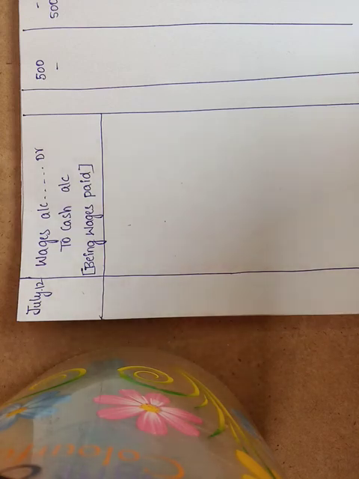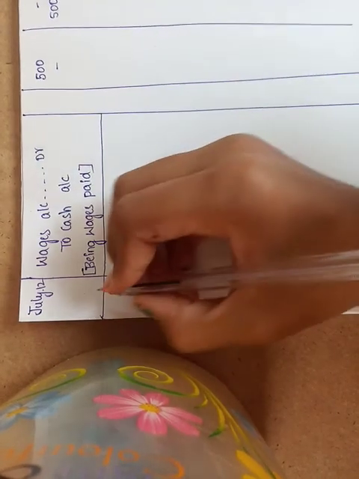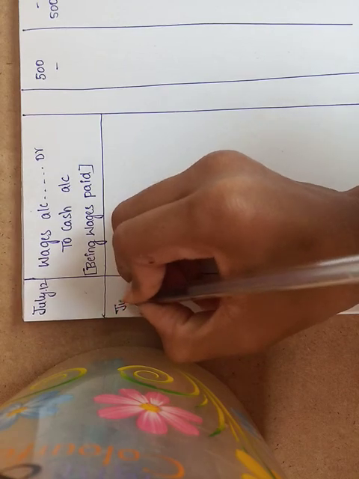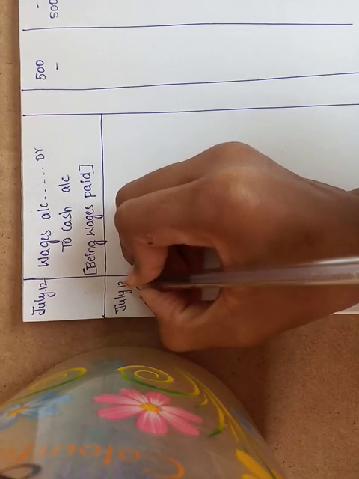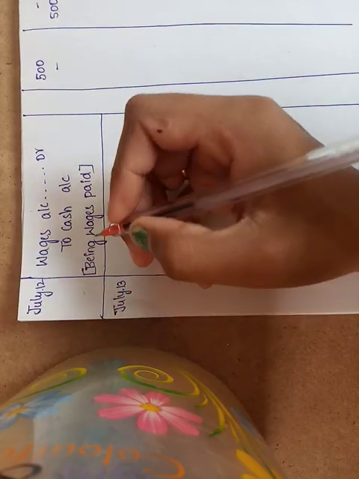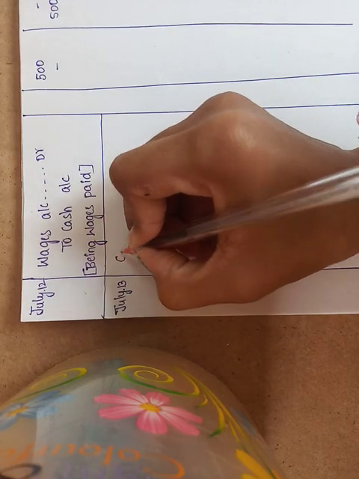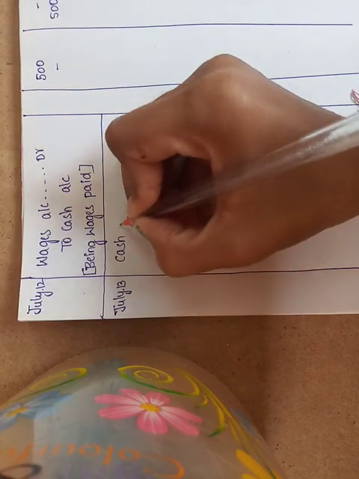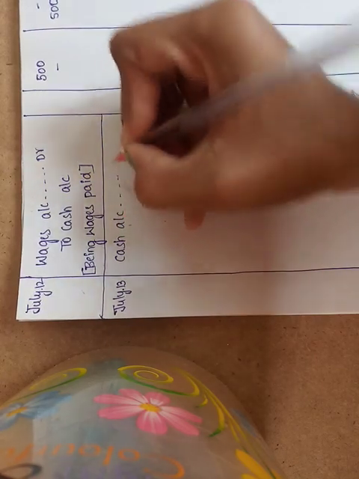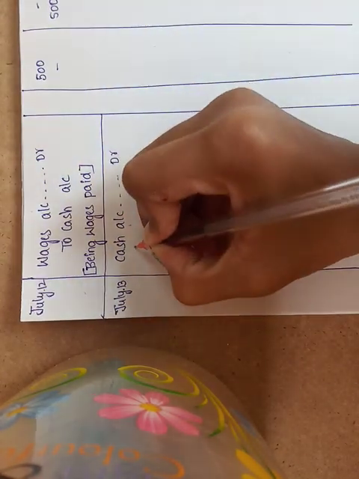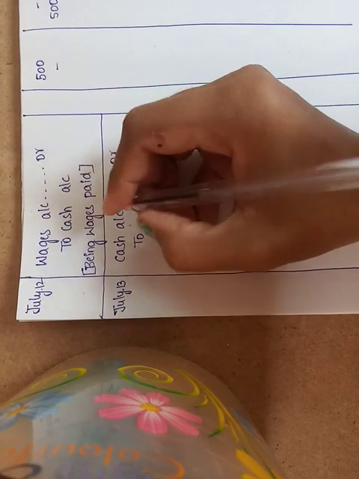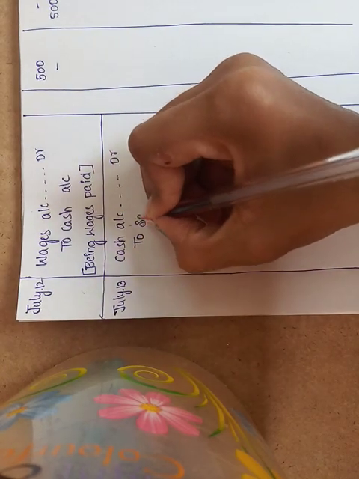But you do not write goods, you have to write sales. Okay, so the entry on July 13: cash account debit to sales account.